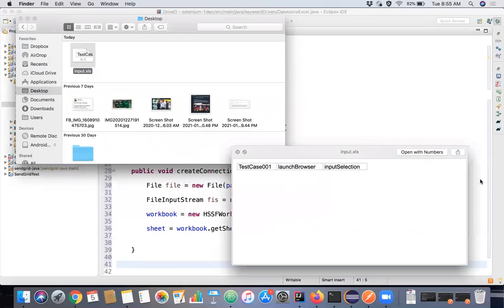You can give any number of columns like this. The first column is the test case name, and the second and third columns are the methods that we are going to invoke. Keeping this design in consideration, I'll be writing the code now.